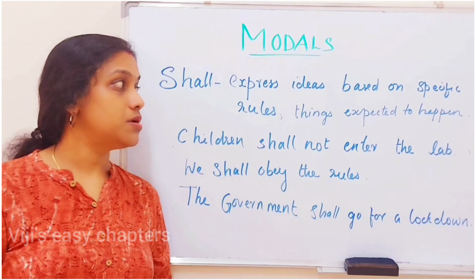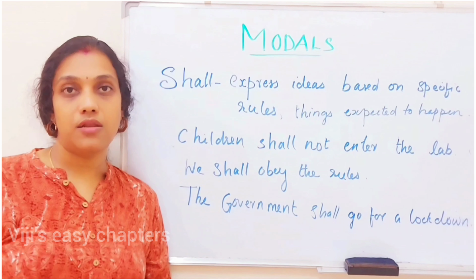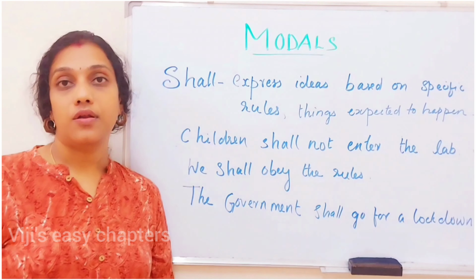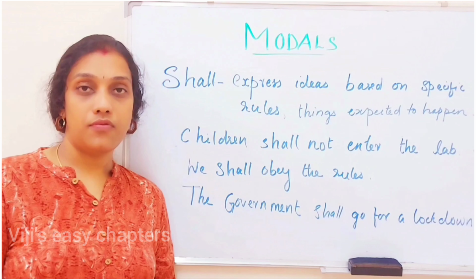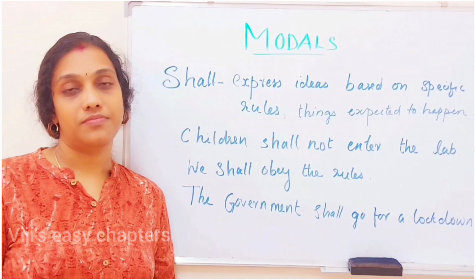Now, shall can be used to express things that are expected to happen in the future. The last sentence, the government shall go for a lockdown. In order to predict things that are supposed to happen in the future with less surety, we can use shall.